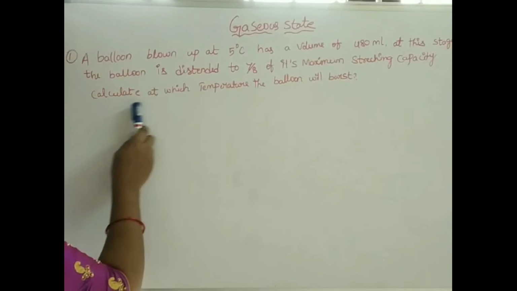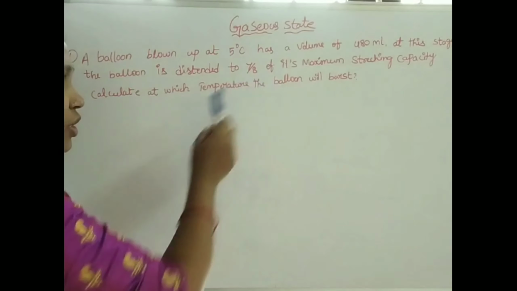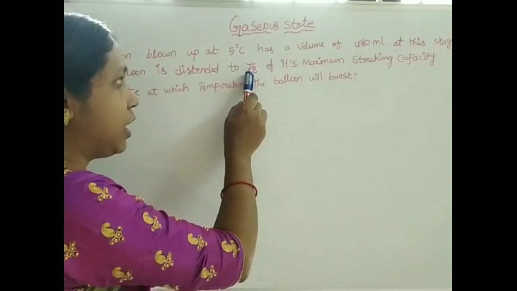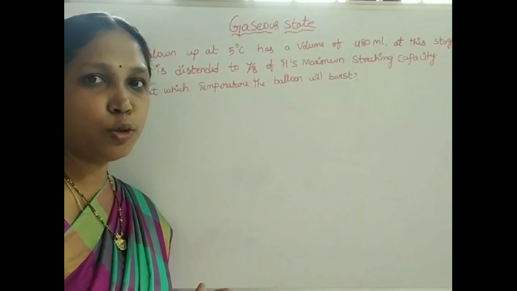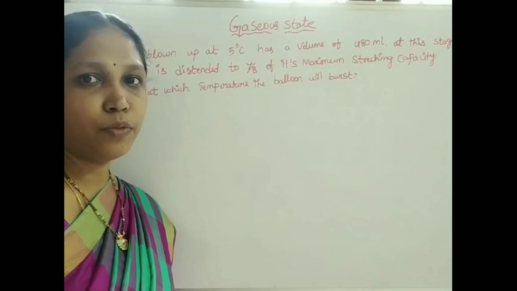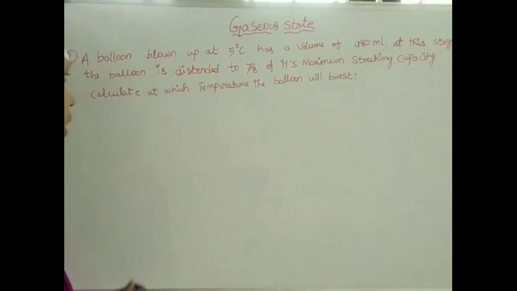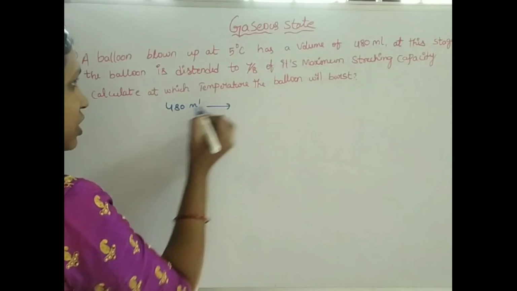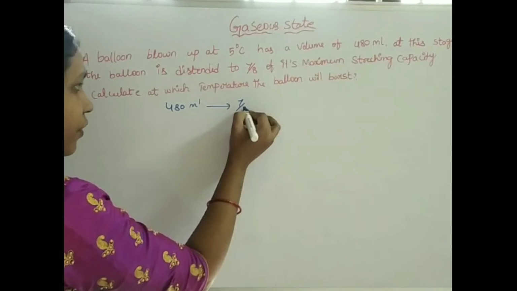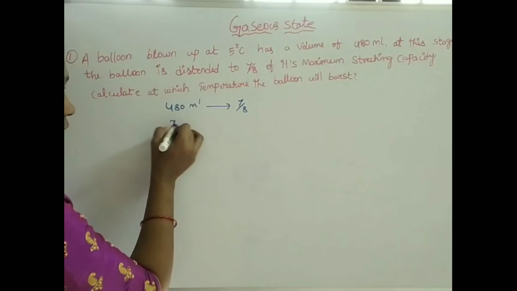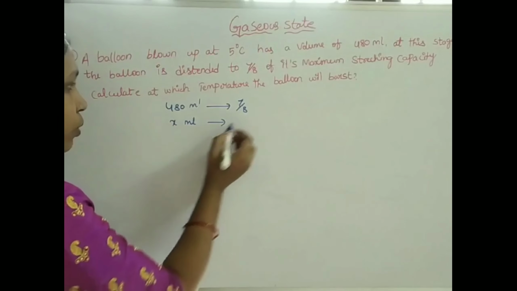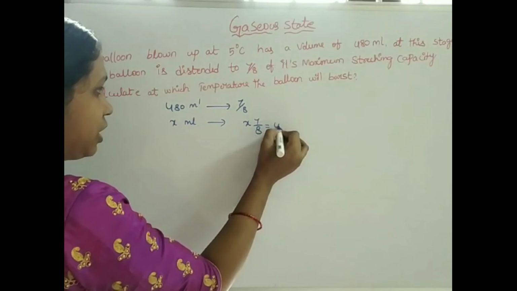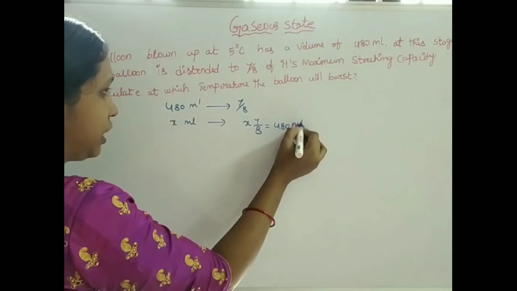What he asked: calculate at which temperature the balloon will burst. First, calculate the maximum volume of the balloon. At 480 ml volume, the stretching of the balloon is 7/8. Then for x ml of balloon, x into 7/8 equals 480 ml.